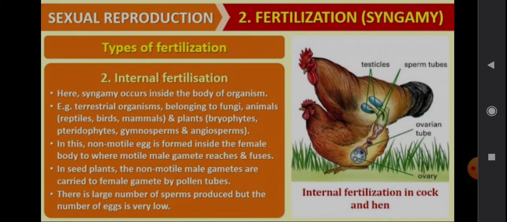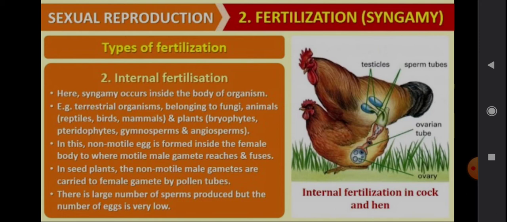A large number of sperms are produced, but the number of eggs is very low. Usually in animals, the male reproductive system produces more sperms, whereas only one egg will be produced. So out of millions of sperms, only one sperm will fuse with the egg to form a zygote. I hope you got the difference.